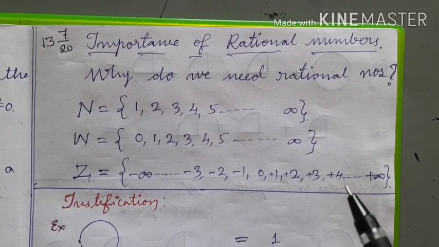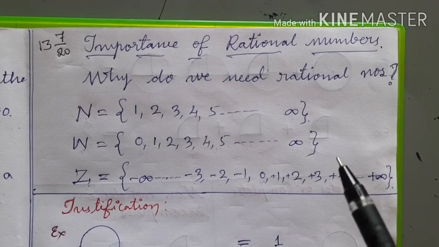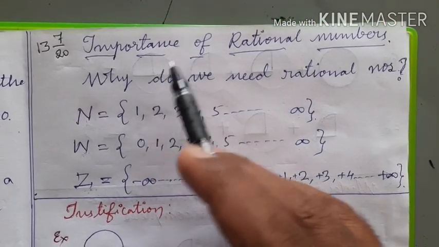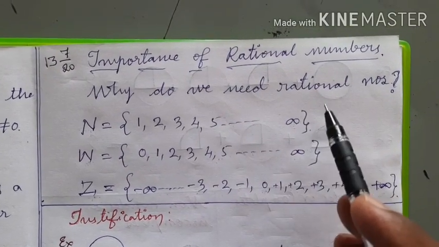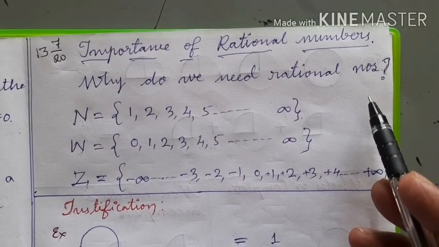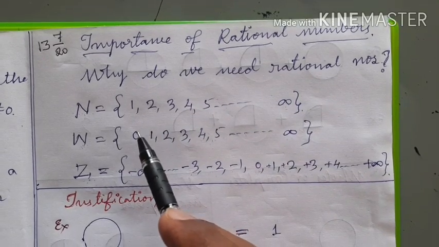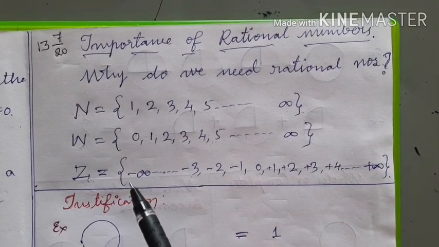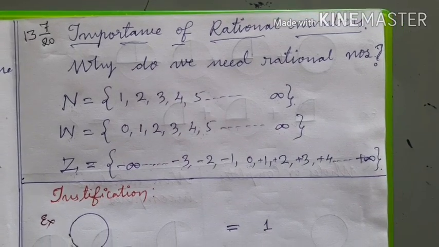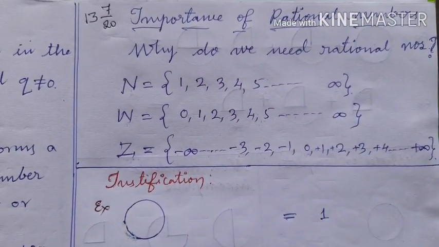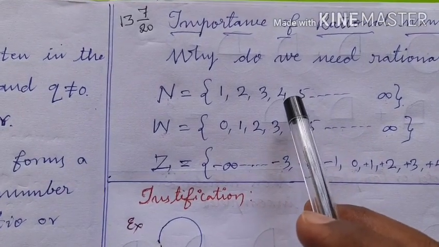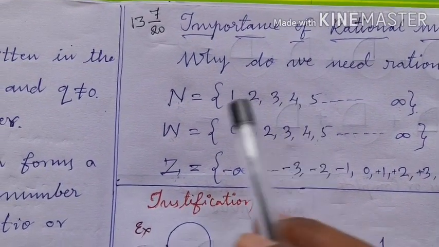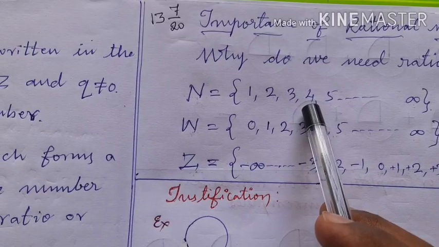In this session, we will see the importance of rational numbers, or why we need rational numbers even though there are natural numbers, whole numbers and integers. See here, children, if you have 4 chocolates, then you will denote it by the natural number 4.